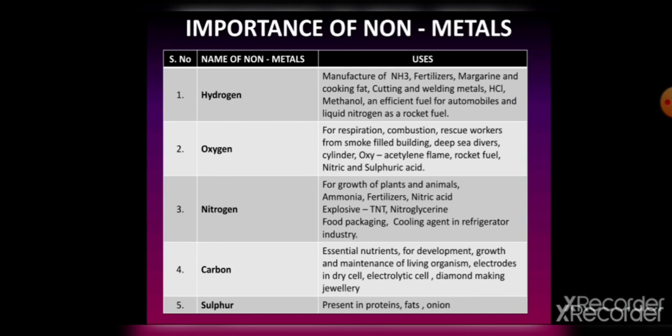Carbon in the form of graphite is also used as an electrode in electrolytic cells and dry cells. Carbon in the form of diamond is used in making jewelry.